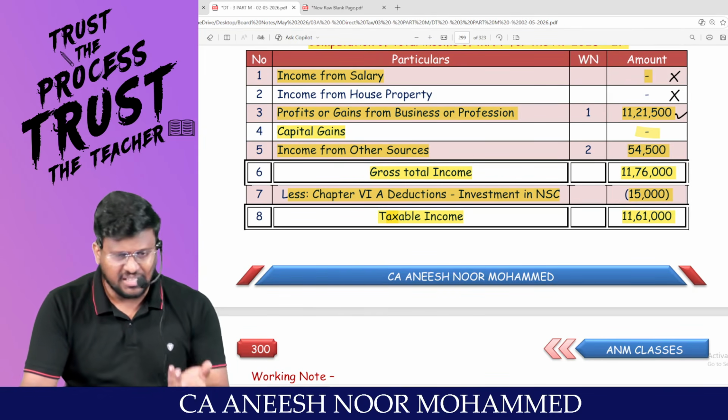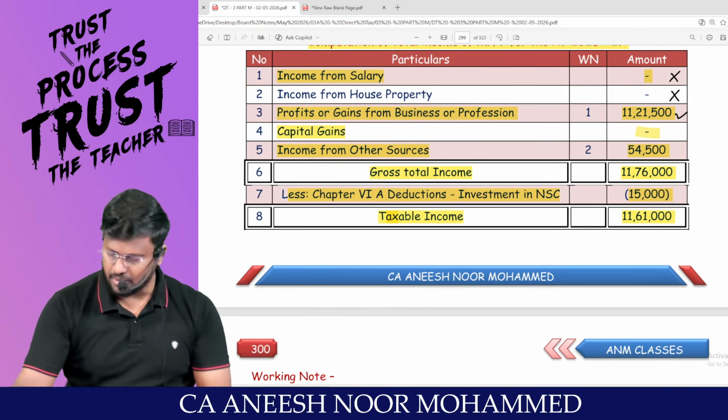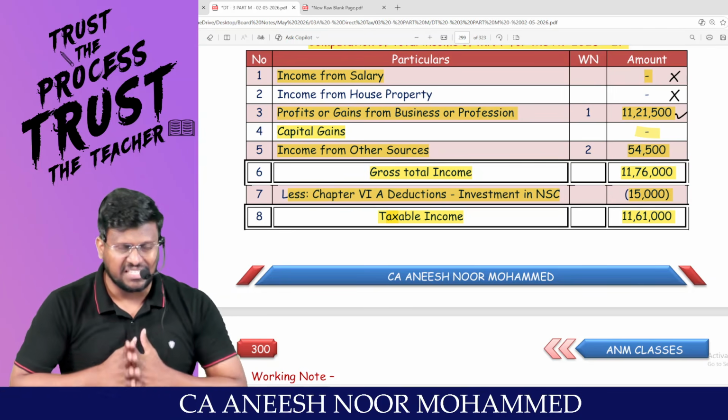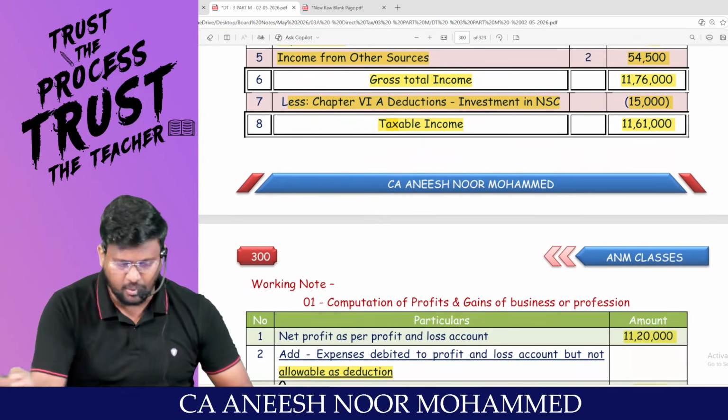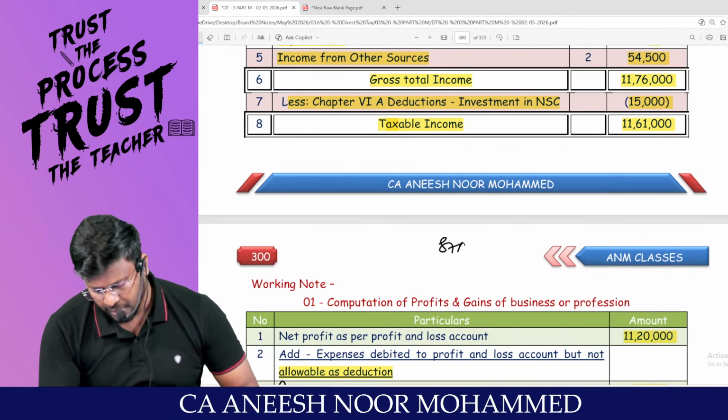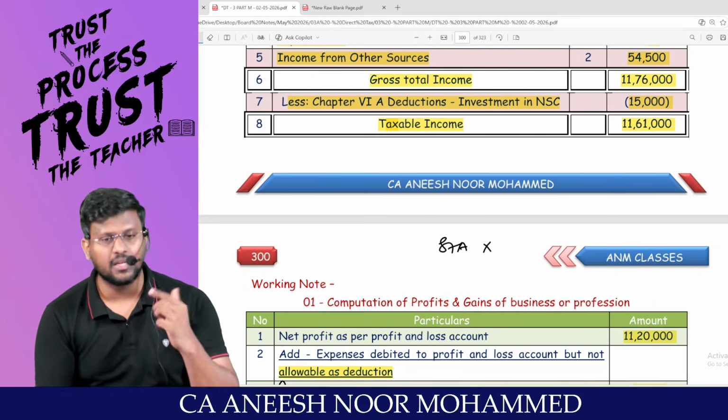Sir, they have not asked the tax liability. They have just asked the taxable income. Let me ask you one question. Is this assessee entitled for 87A rebate when you are calculating tax liability? No, sir, because total income exceeds 5 lakh.